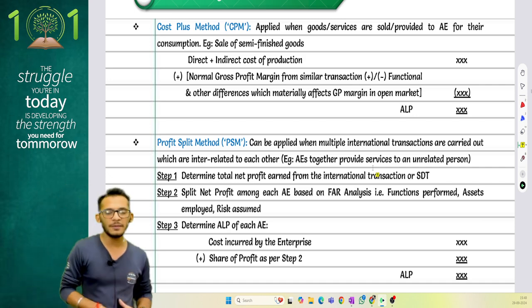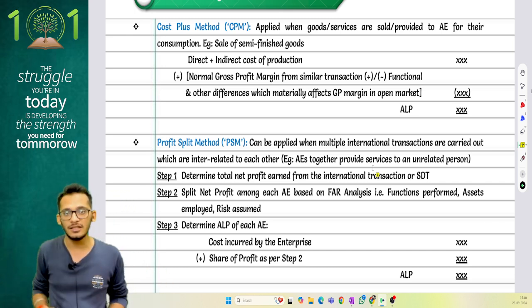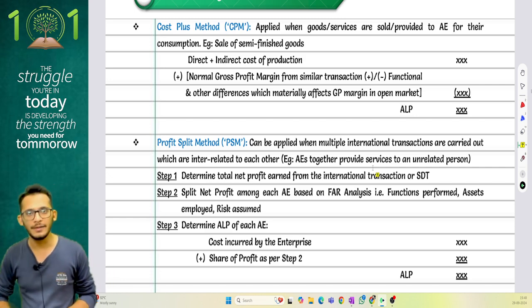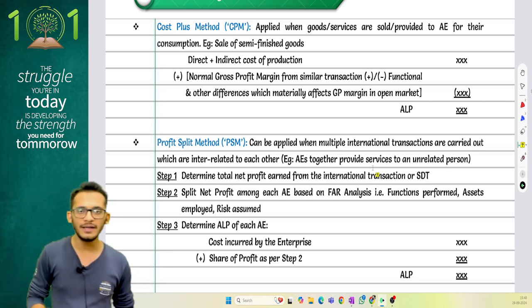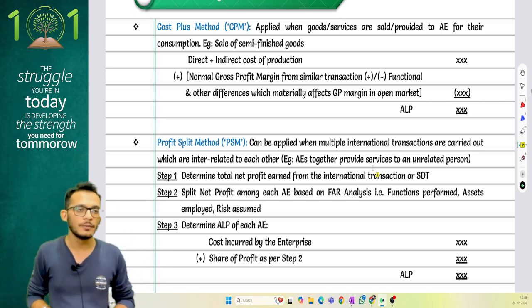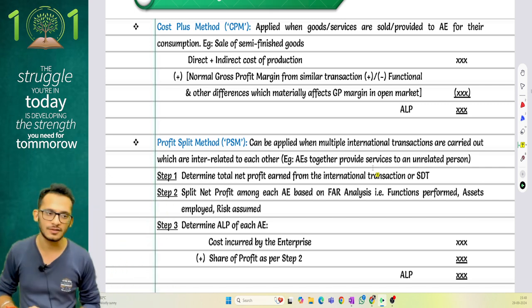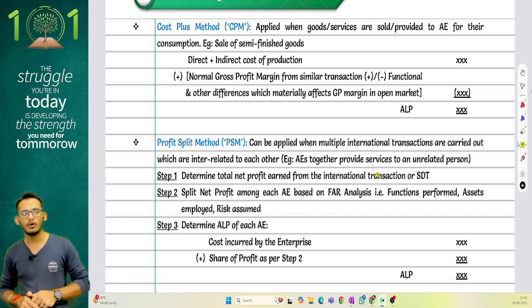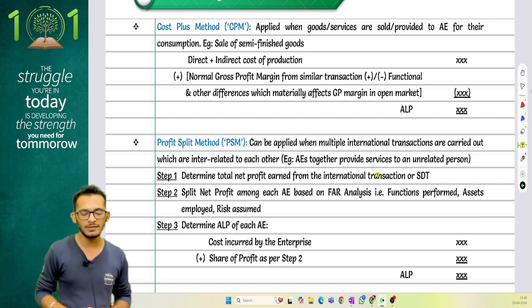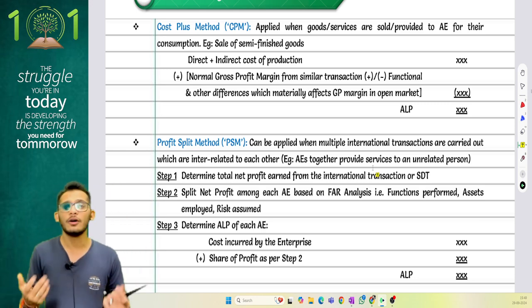Next comes your profit split method, which comes and says that if both of you together are going to enter into a common transaction with an unrelated party, take the profit which is going to be received and then split it between both the parties in the most appropriate measures. This one is a little technical because here comes an involvement of intangible assets as well. And therefore PSM is something which is normally not used very often, but it is there.